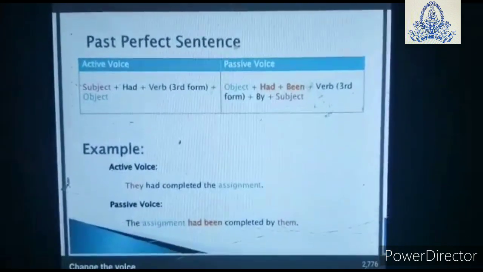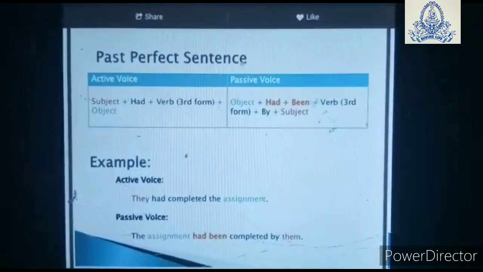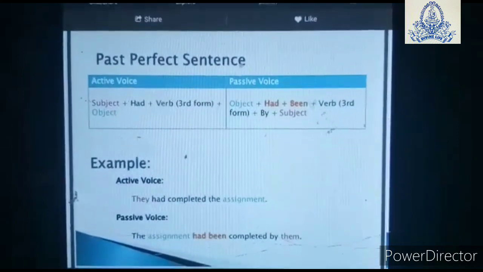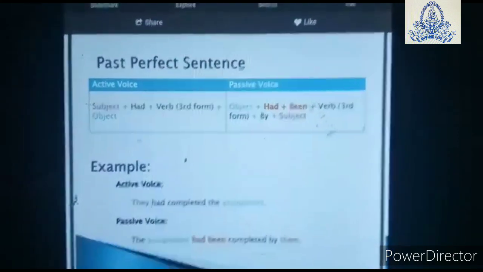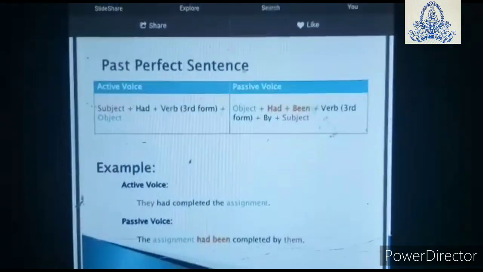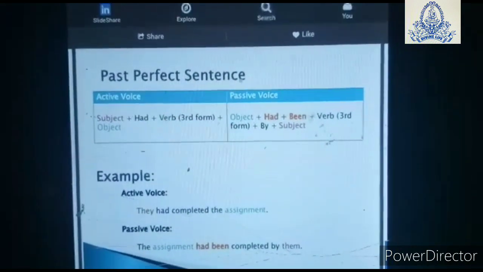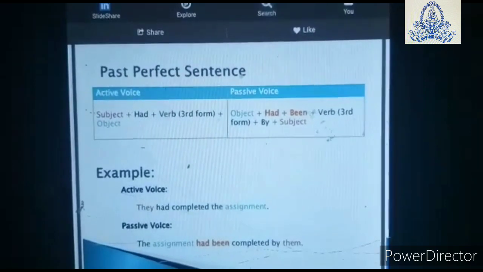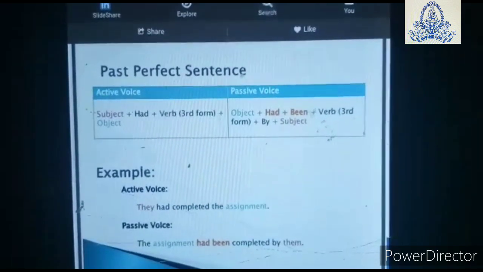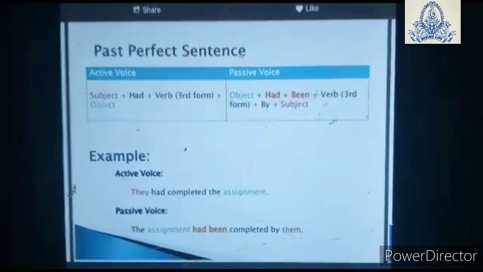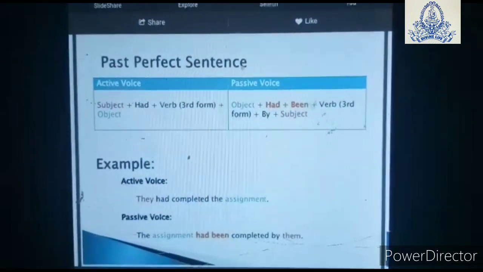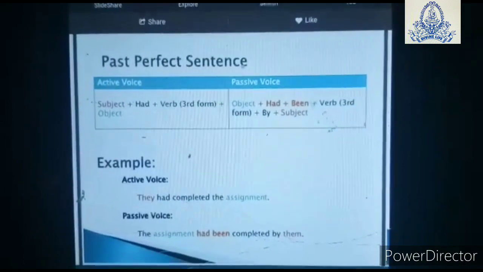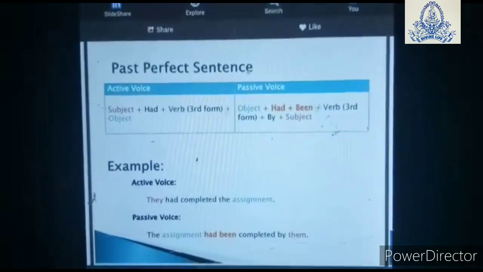Now past perfect sentence. Same way, had will be there, and the verb will be in the third form only. In the passive also, the verb will be in the third form. The only difference is you are going to add been. As I told you before, being, now been. They had completed the assignment. The assignment had been completed by them.